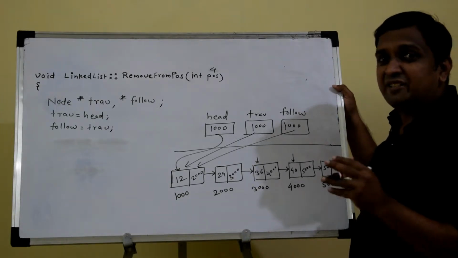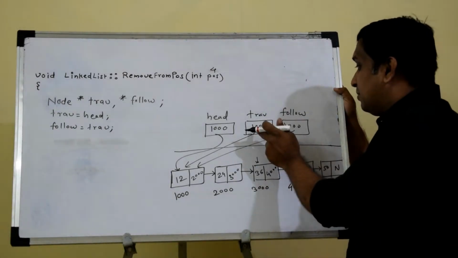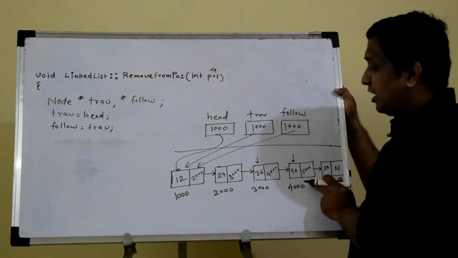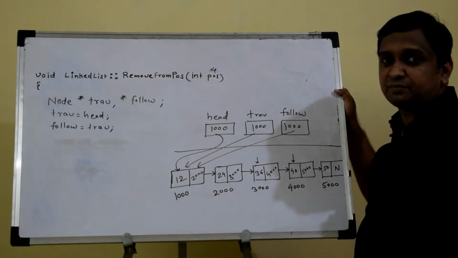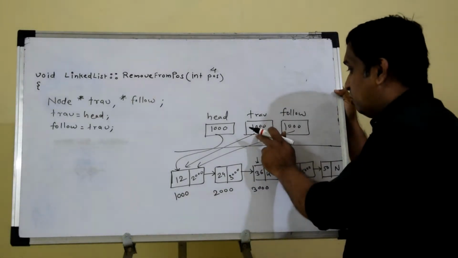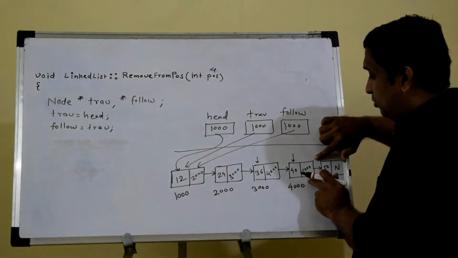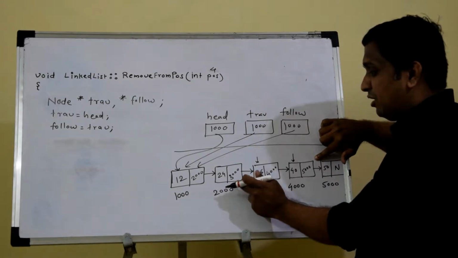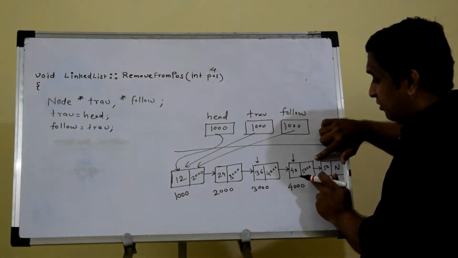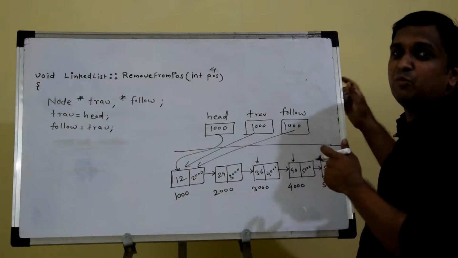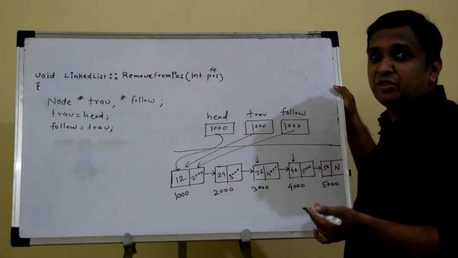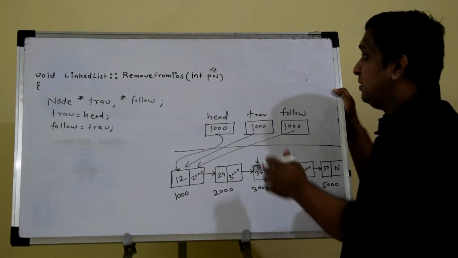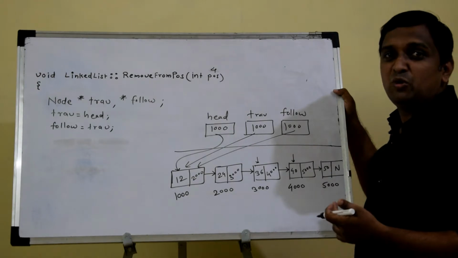So what I will do, I will write some code after which trav pointer will start pointing to the node to be deleted and follow pointer will start pointing to the node which is before that. So now to make that trav pointer point to this 40 node, how many jumps do I need to perform? Now it is pointing to the first node, so after one jump it will come to the second node, after second jump third node, and after third jump it will come to the fourth node. That means if position is 4, number of jumps will be 3 for this trav pointer. In general, if position is POS, then number of jumps will be POS minus 1.